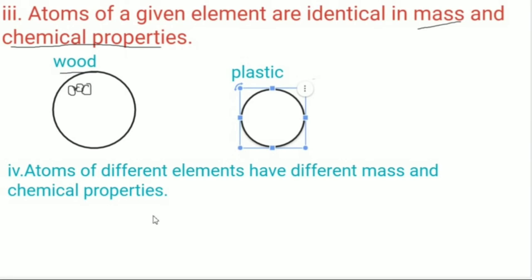To understand this, let us go to the fourth postulate. Atoms of different elements have different mass and chemical properties. Wood and plastic are different elements, so they will have different kinds of atoms. That means the atoms will have different mass and chemical properties if we compare the atoms of wood and plastic.